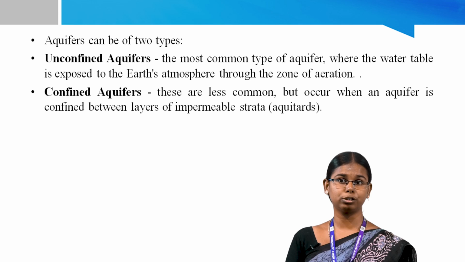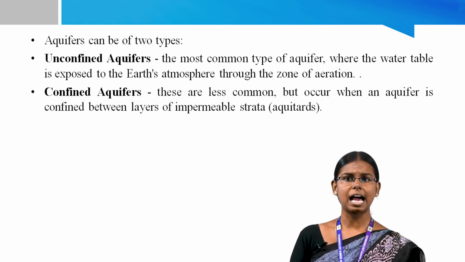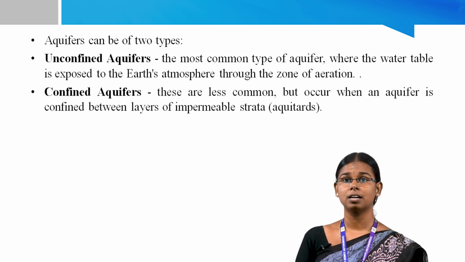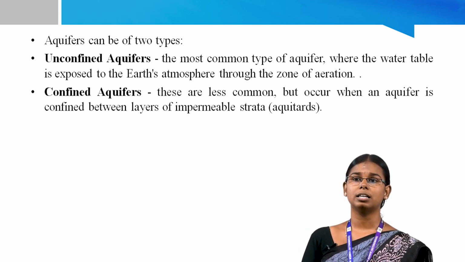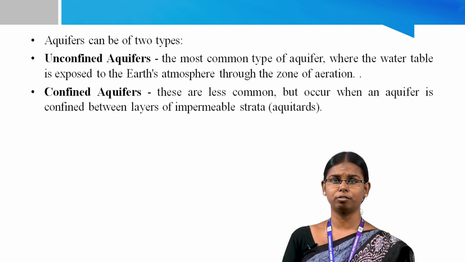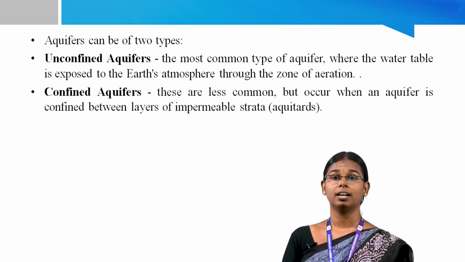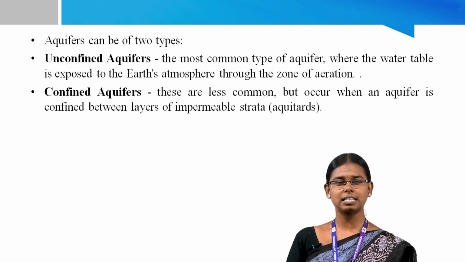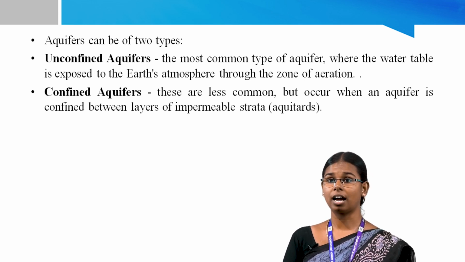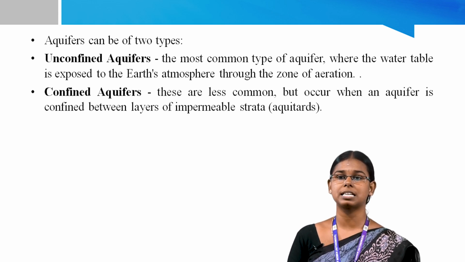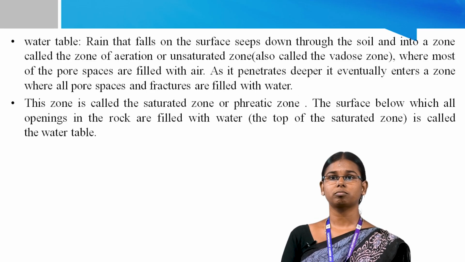Aquifers can be divided into two types. The one is unconfined aquifer, the other one is confined aquifer. Unconfined aquifers are the most common type of aquifer, where the water table is exposed to the Earth's atmosphere through the zone of aeration. Confined aquifers are less common but occur when an aquifer is confined between layers of impermeable strata. Water table.